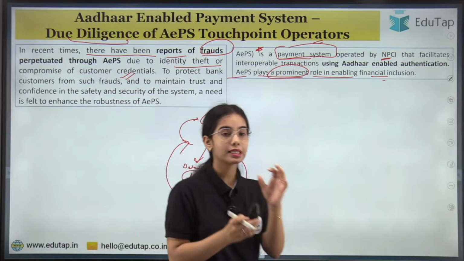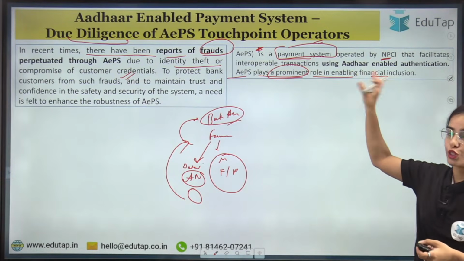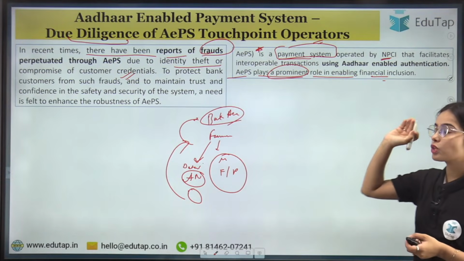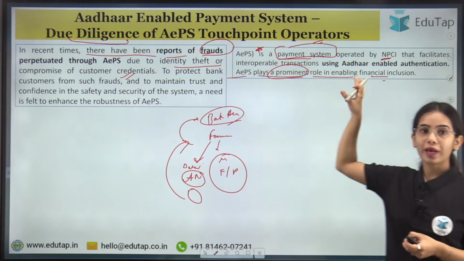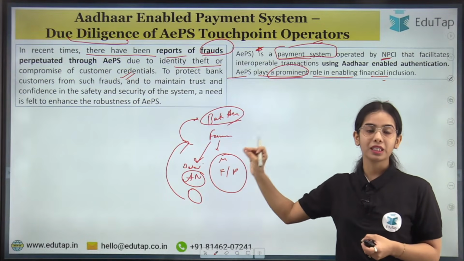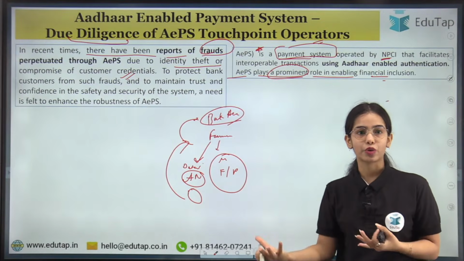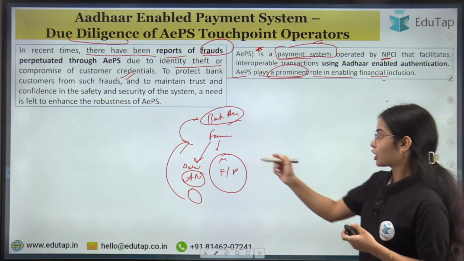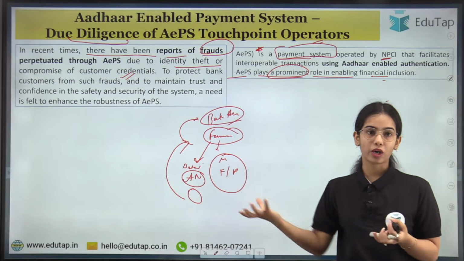You can understand that this is a very useful means for financial inclusion. So the Aadhaar enabled payment system was launched by the NPCI and is operated by the NPCI also, to enable financial inclusion, so that people who do not have the UPI ecosystem with themselves, or who do not have Android phones, and are therefore not able to do digital transactions, can transact.